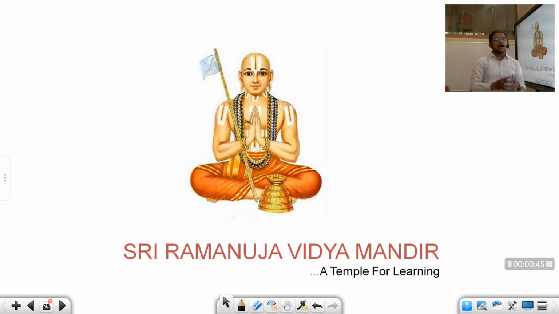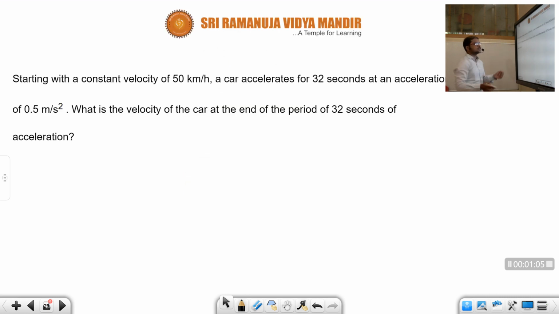After completion of the discussion on acceleration, let us see what are the equations of motion, the equations given by Newton which govern the motion of a body. In today's session, let us see this first question, children. Starting with a constant velocity of 50 km per hour, a car accelerates for 32 seconds at an acceleration of 0.5 meter per second square.